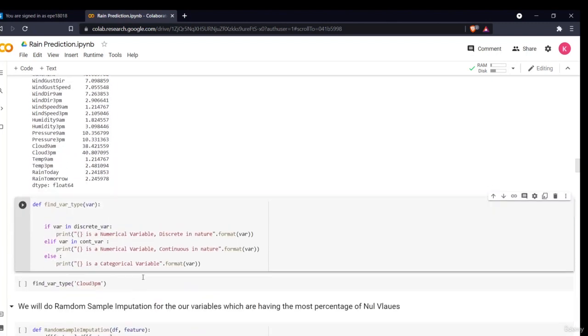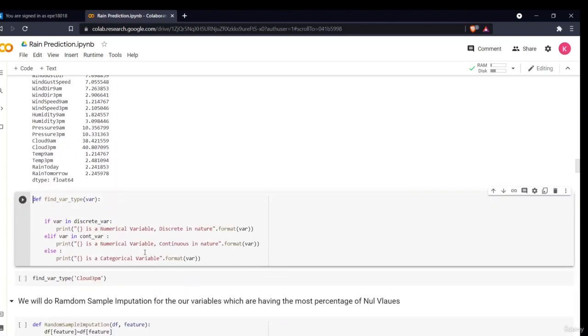So for our ease, we'll define a function which will tell us which category a variable belongs to: whether it is a numerical variable, and if numerical, whether it is continuous or discrete, or whether it is a categorical variable. I have defined a function, find variable type. If the variable is in discrete variable, print that this is a numerical variable, discrete in nature. If the variable is in continuous variable, print numerical variable, continuous in nature, and else print categorical variable. Now I'll just execute it.